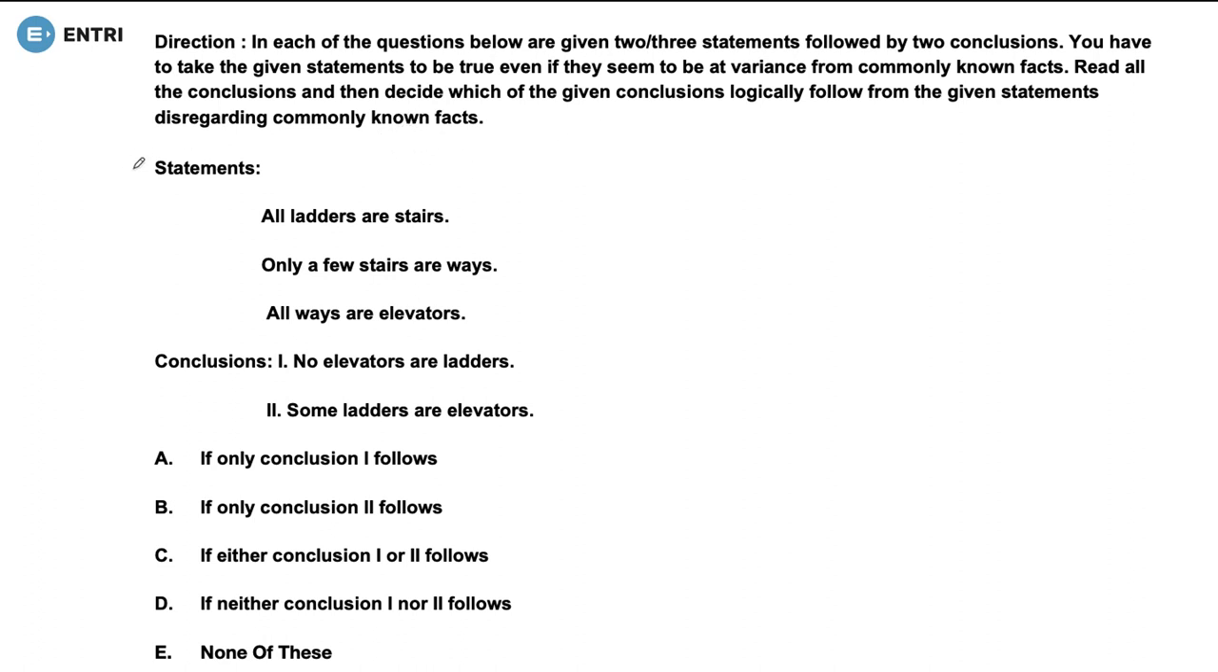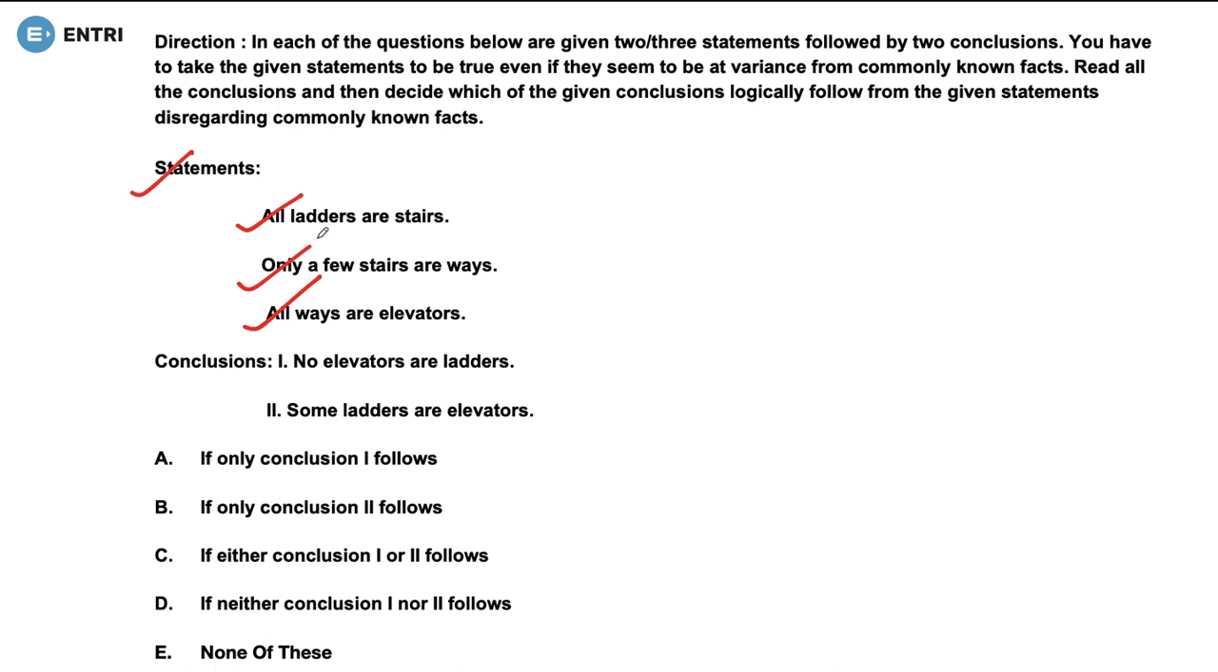So what is the statement that's given? There are three statements. The first one is all ladders are stairs. Second one is only a few stairs are ways. And third one is all ways are elevators. Solving these types of questions becomes easier if we make a Venn diagram here. Let's try to make it.